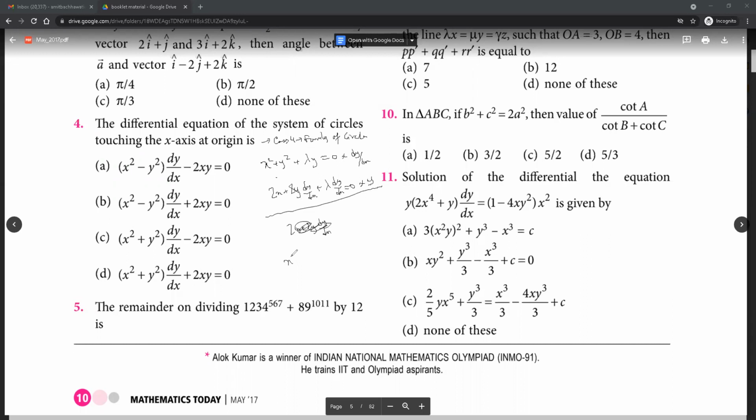So that will give us x square plus y square dy by dx minus 2xy plus 2y square dy by dx is equal to 0. Now when you simplify this, you would end up getting this. Sorry, 2xy will come separately, and 2y square dy by dx as well. Right? Okay, question number 5.